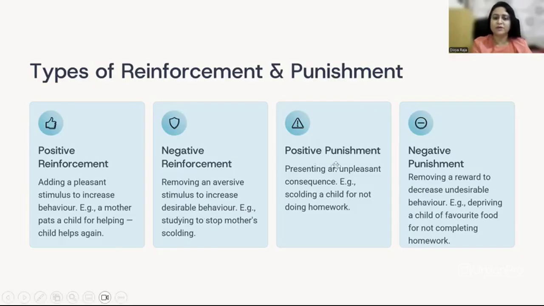In punishment also there are two kinds, positive and negative. Presenting an unpleasant consequence, like scolding a child for not doing his homework, is a positive punishment. Negative punishment is when you remove a reward so that it decreases undesirable behavior in the child, like depriving a child of his favorite food for not completing his homework.